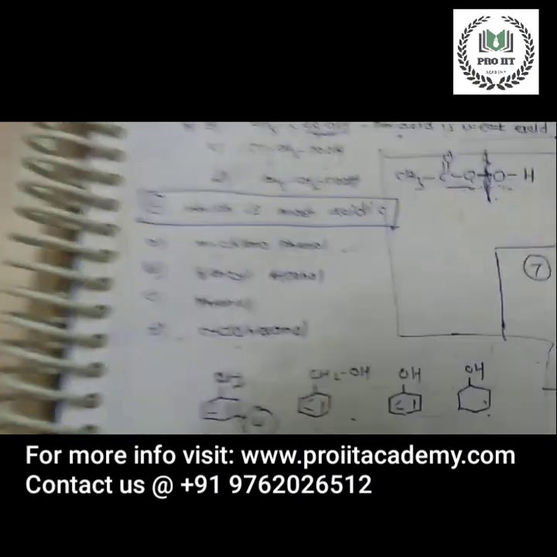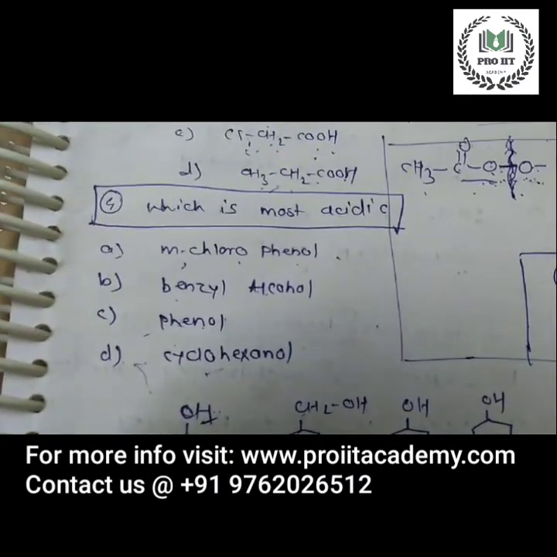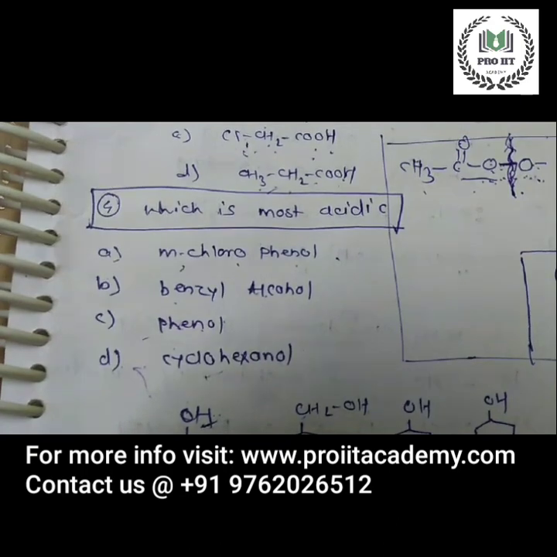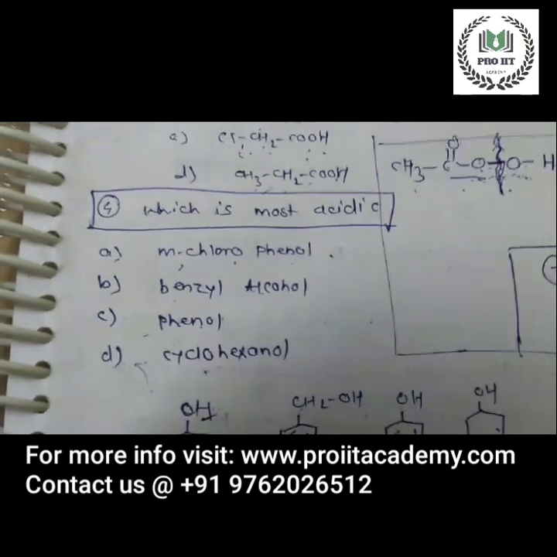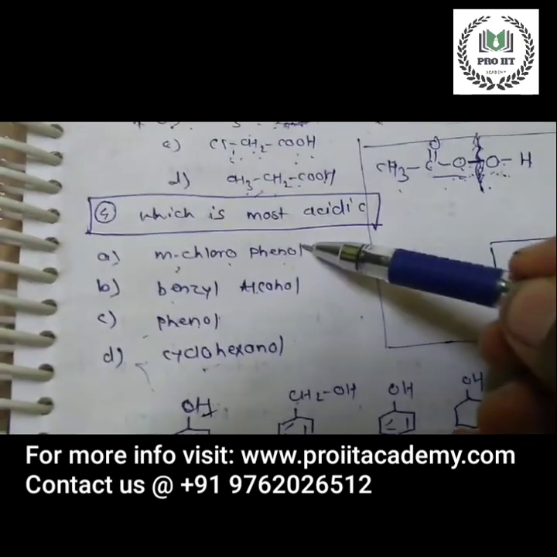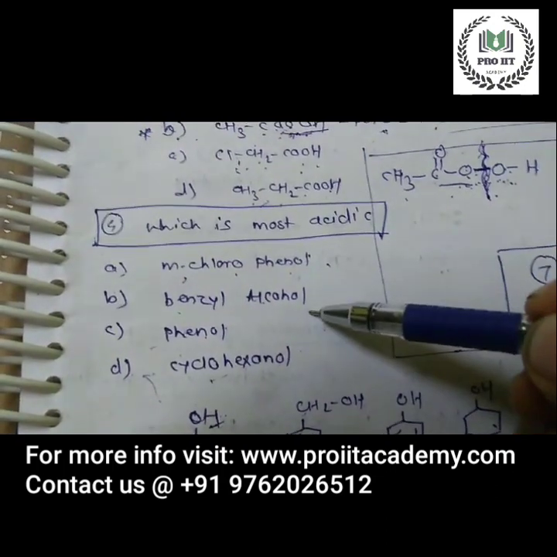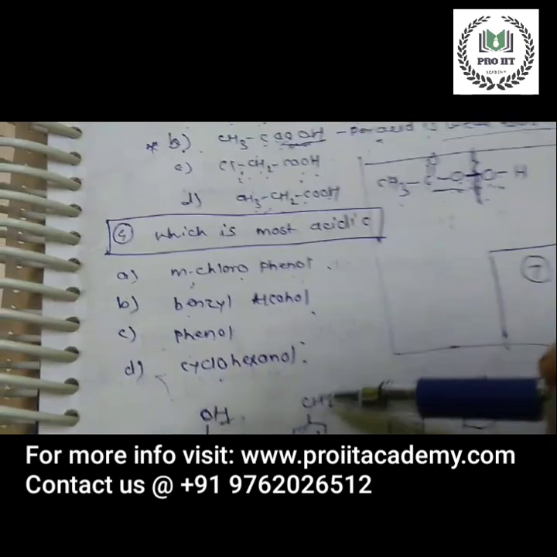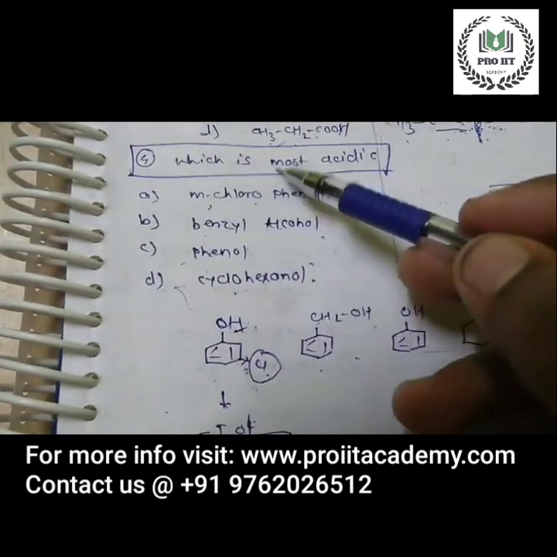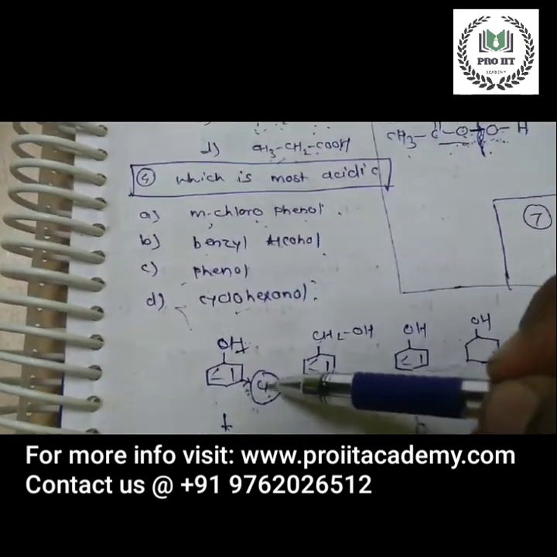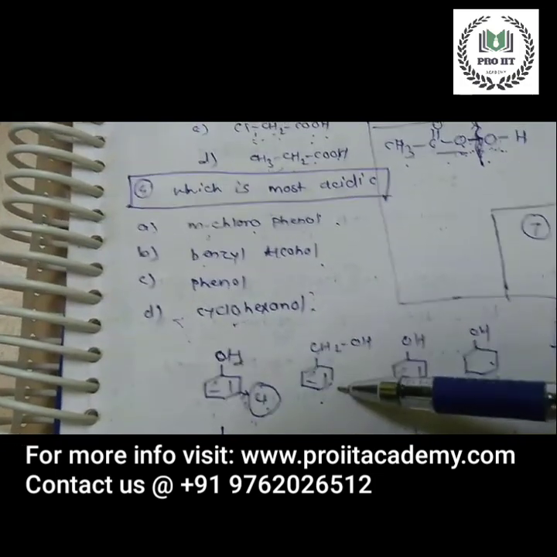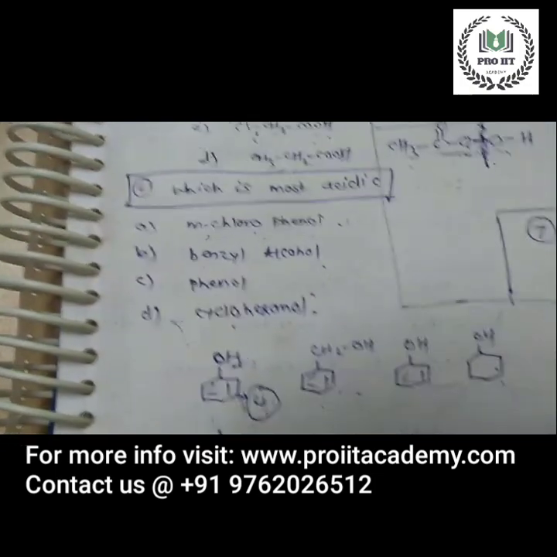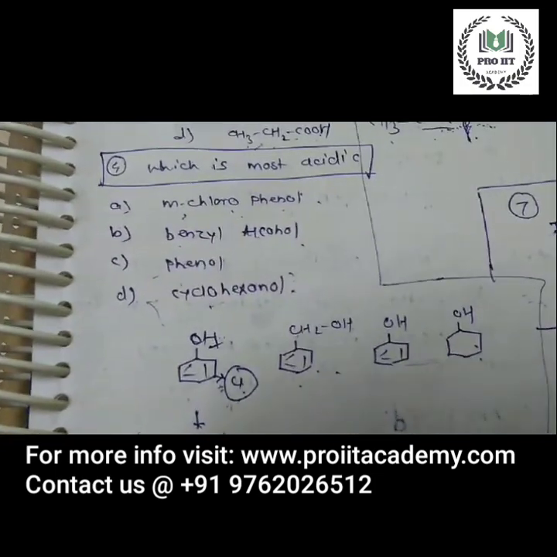Next question, number 4. Which is the most acidic among the following? A, B, C, and D. Option A is metachlorophenol, option B benzyl alcohol, option C phenol, and option D is cyclohexanol. So we will draw the structure of these. First is metachlorophenol. Second is benzyl alcohol. Third is phenol, and fourth is cyclohexanol.